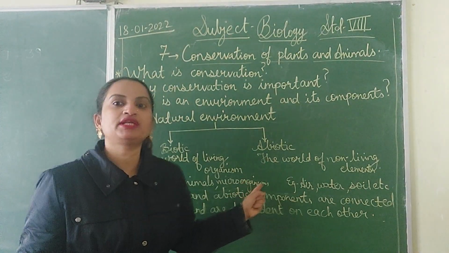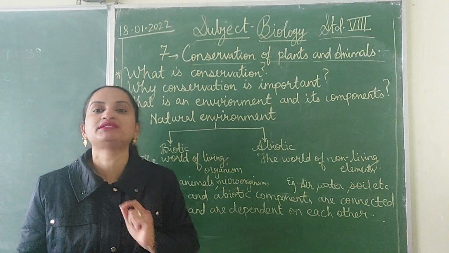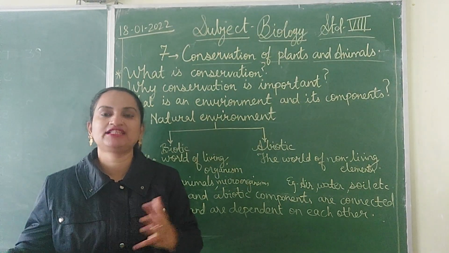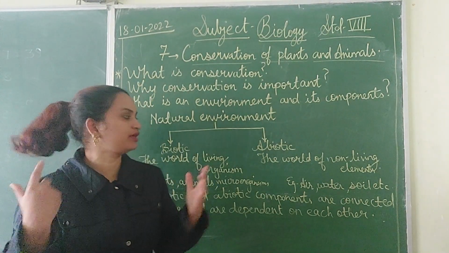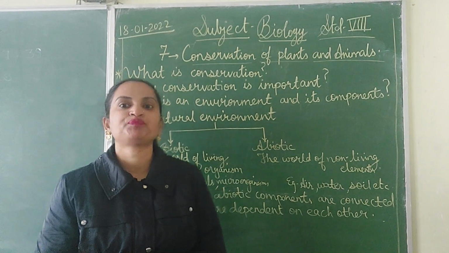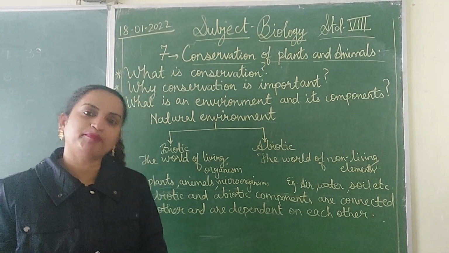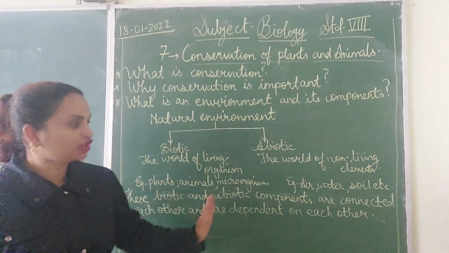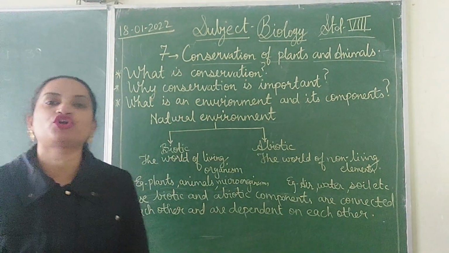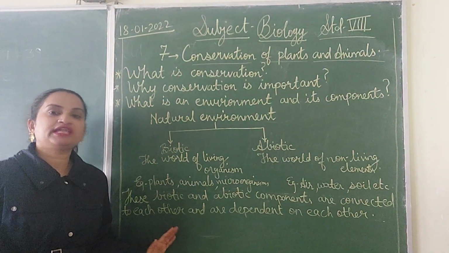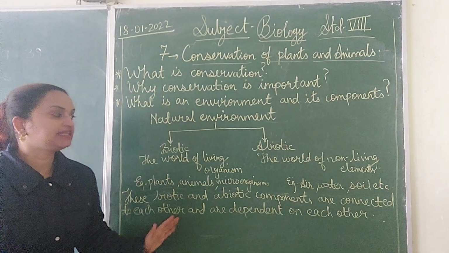What do you mean by abiotic? Abiotic is the world of non-living things around us, the non-living elements around us. That is the air, the water, the soil, the temperature, the objects around us, all these components together make the abiotic components. So the natural environment consists of the biotic and the abiotic components. Okay, and these biotic and abiotic components are connected to each other and are dependent on each other.